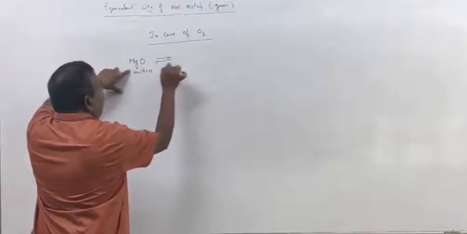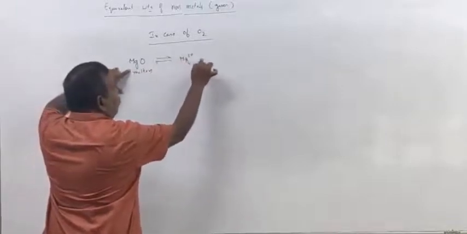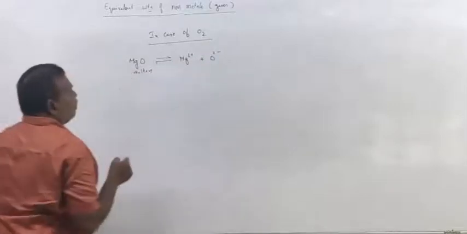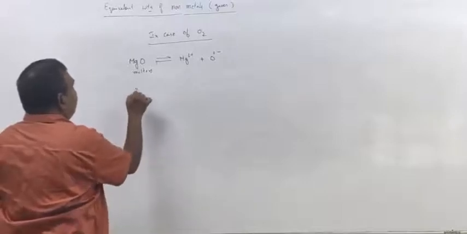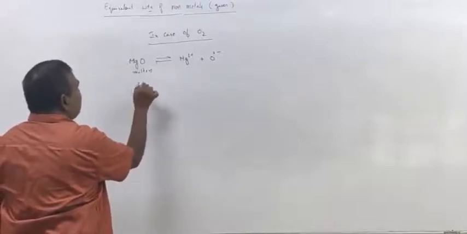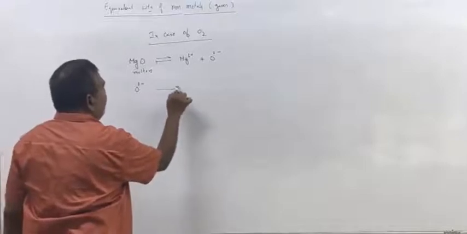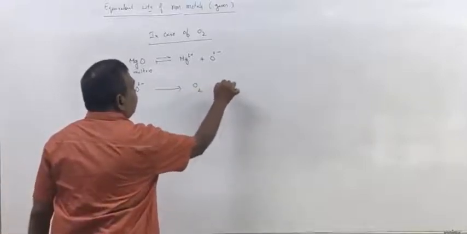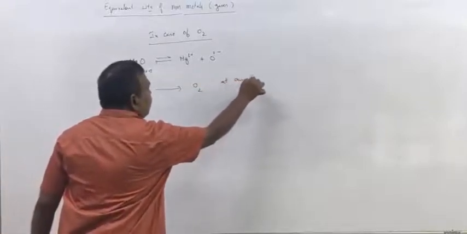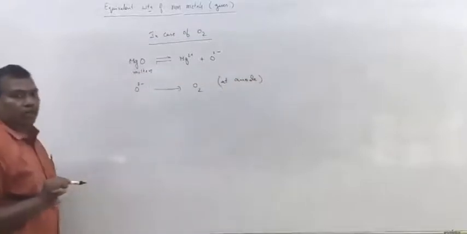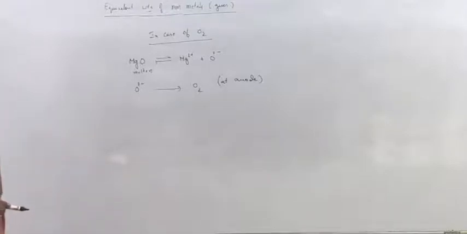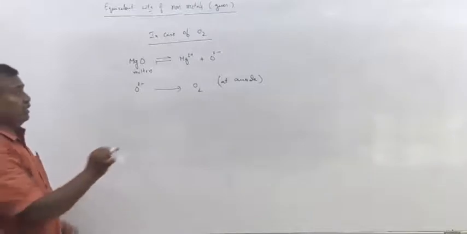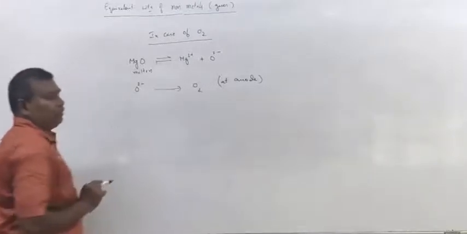Now, it has Mg2+ and O2-. Now, O2- ions discharge at anode as O2. In case of metal oxide, O2- ion is present. So O2- ions will discharge at anode as oxygen.